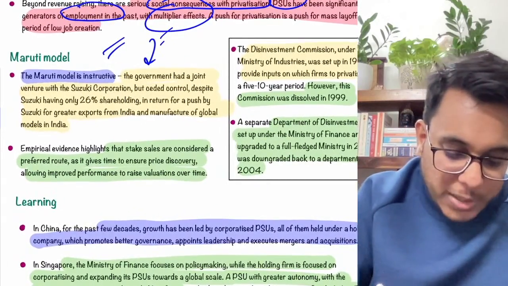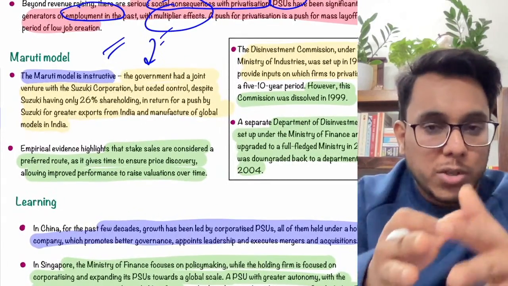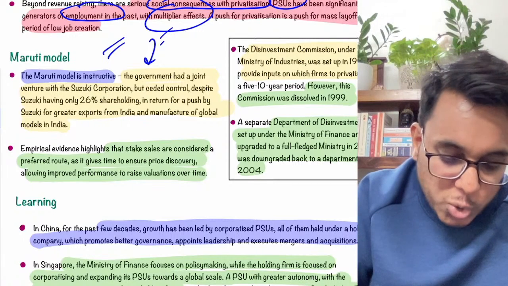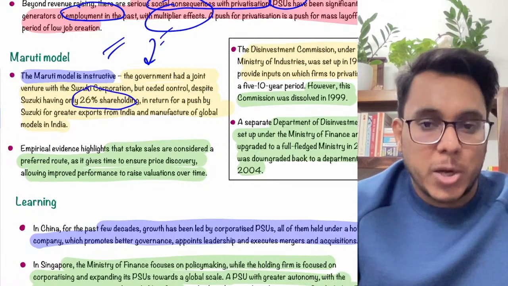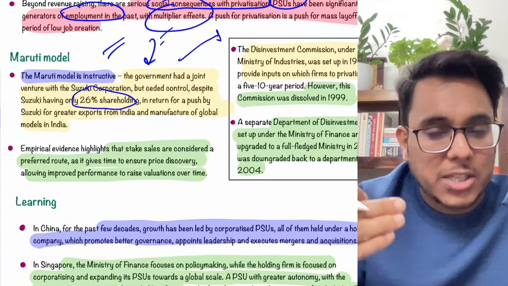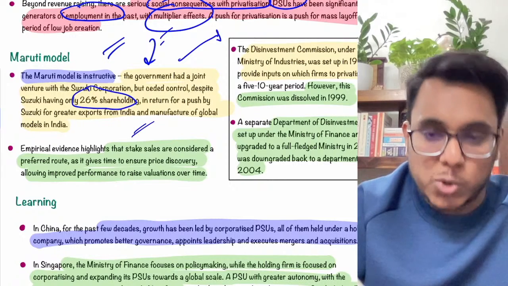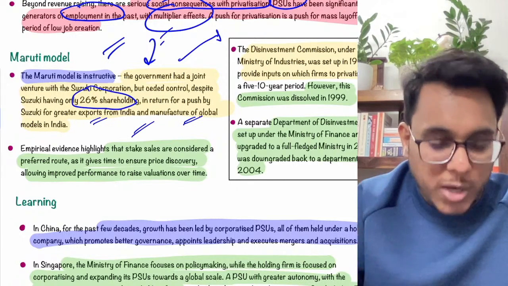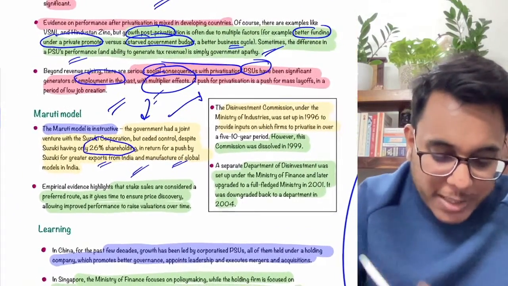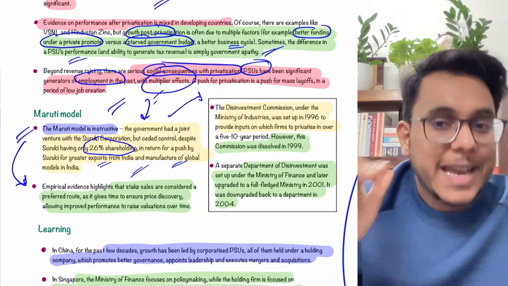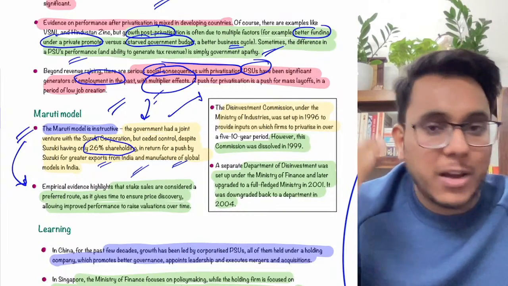Now the Maruti model has been discussed in this article. So basically Maruti and Suzuki was a joint collaboration. Suzuki held 26% shareholding, but what happened? The government pulled out from here and the entire stake was given to Suzuki, which said that we will focus on greater exports. Now this Maruti Suzuki could have scaled to something different, but the government did not do that.